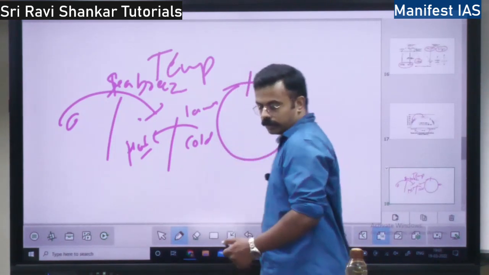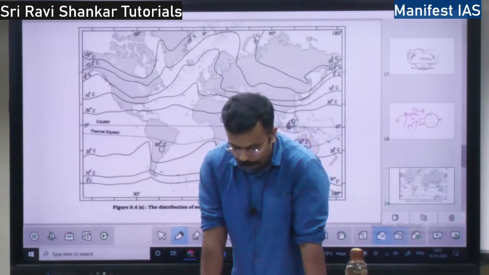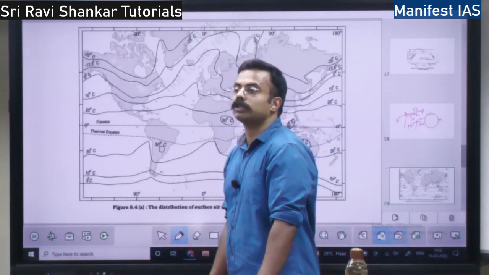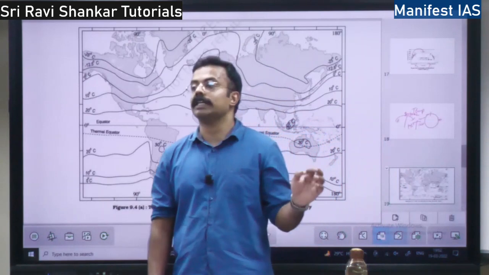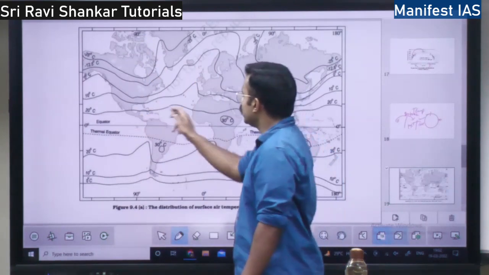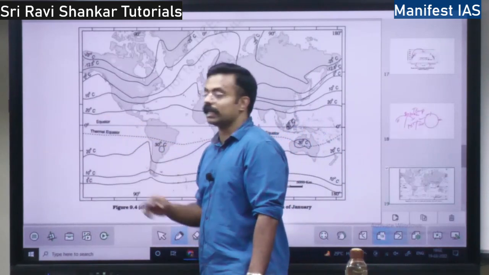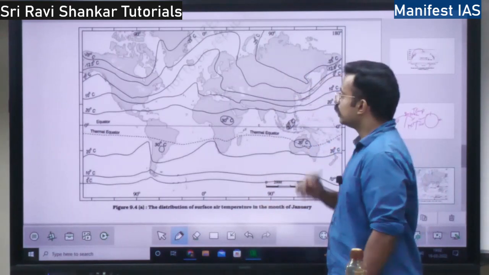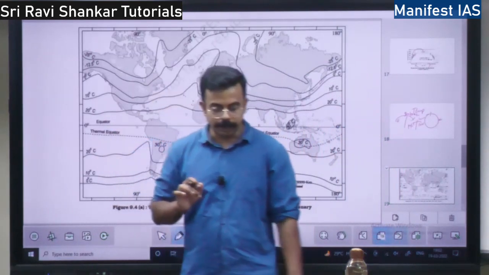Next you have the distribution of temperature. In January and July, what is the distribution of temperature? First you should know the concept of isotherm. What is an isotherm? An isotherm is a line joining places of equal temperature. See, all these are isotherms. These are lines which join places of the same temperature. See, this isotherm is 20 degrees Celsius. Wherever this line goes, there will be 20 degrees only.